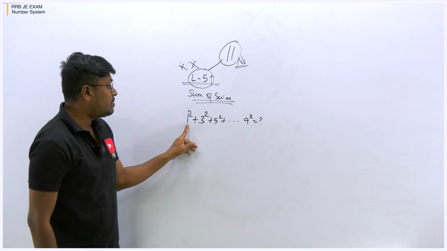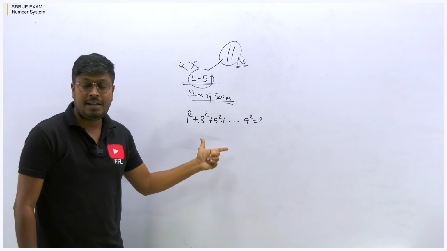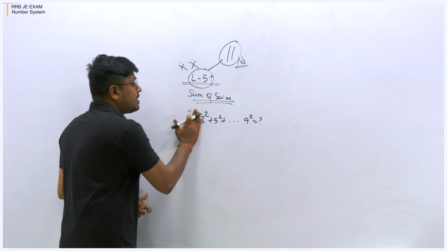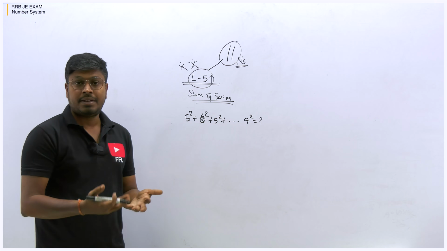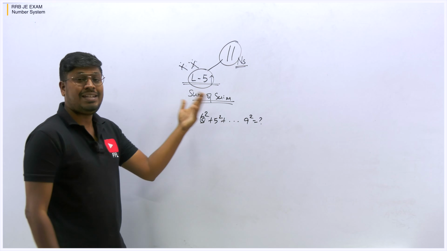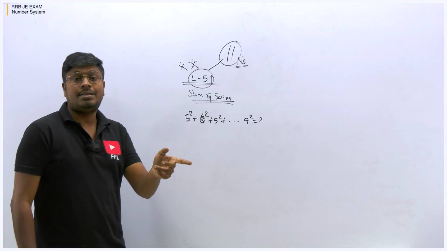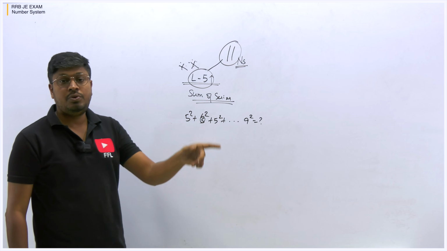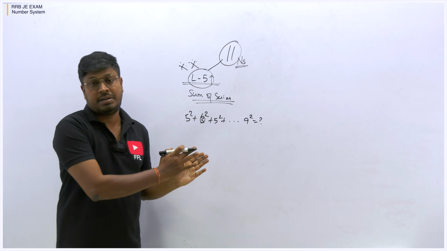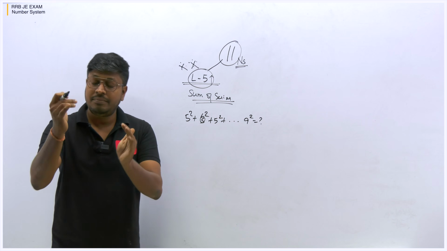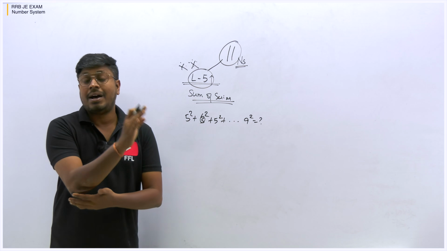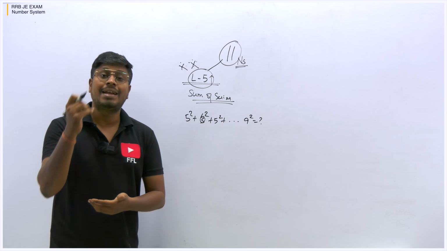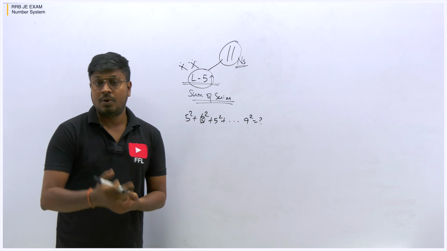If a series starts with 1, we won't subtract anything, we will directly apply the formula. But if the series starts like 5 square plus 6 square, it does not start from 1. It starts from somewhere like 5 or 23. If the series starts at a number other than 1, then we have to use the total minus the given part to find the resultant, and then we use a formula. So understand where we are using the subtraction part and where we are directly going with the formula. So learn all those things.